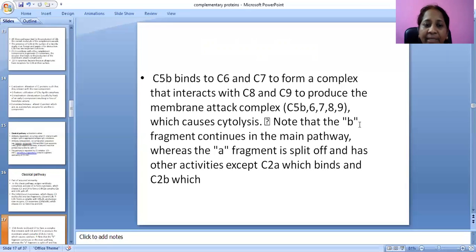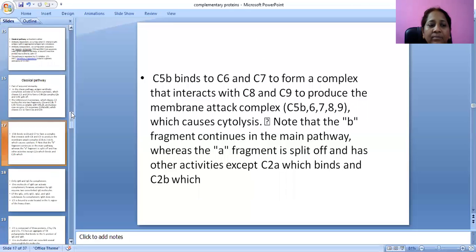Note that the B fragment continues in the main pathway, whereas the A fragment is split off and has other activities, except C2a, which binds, and C2b.